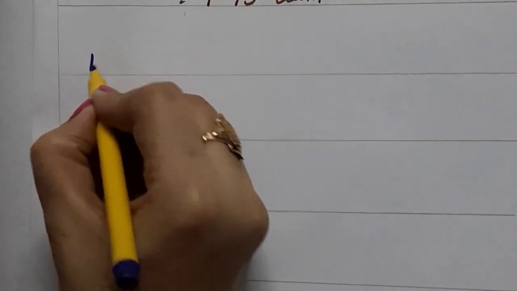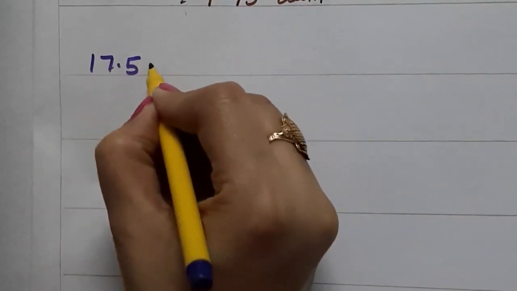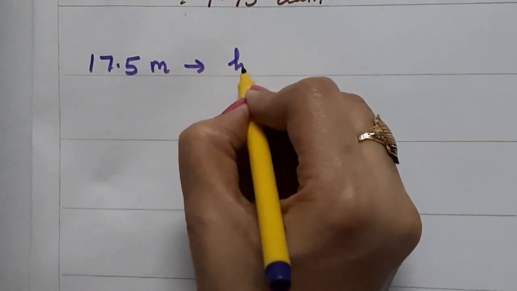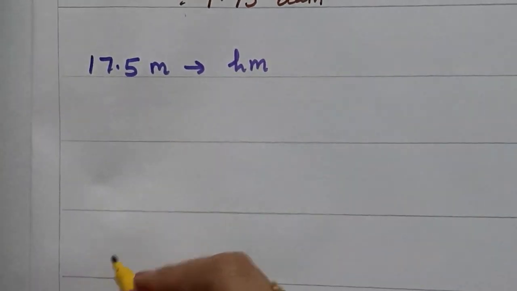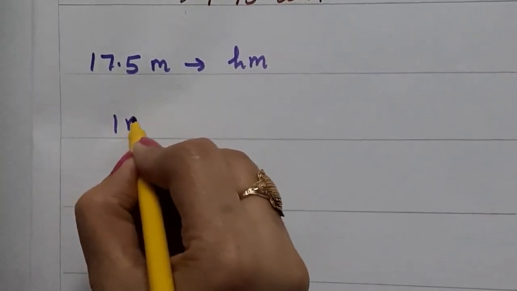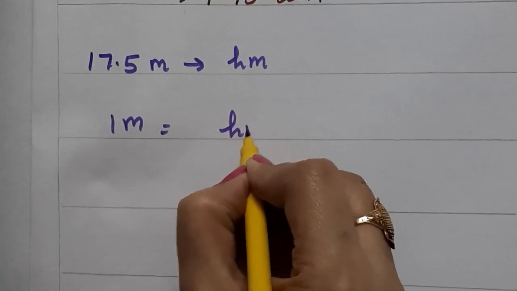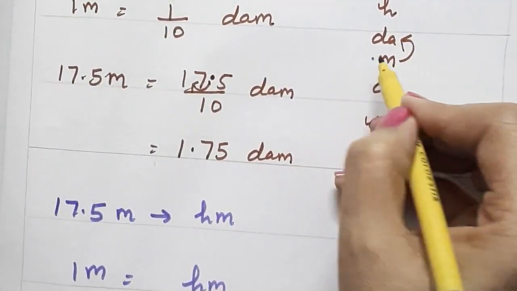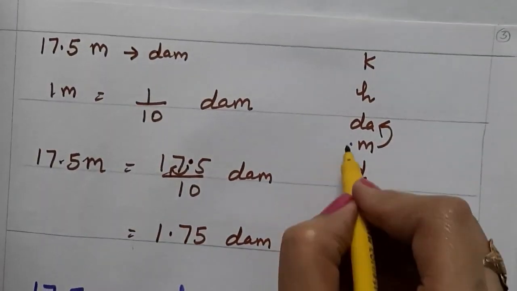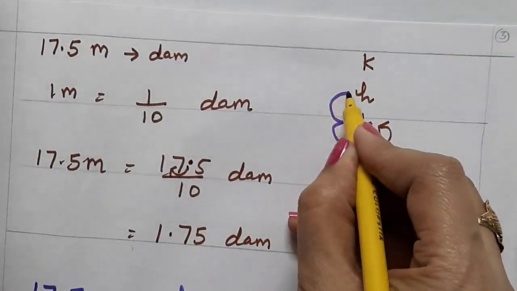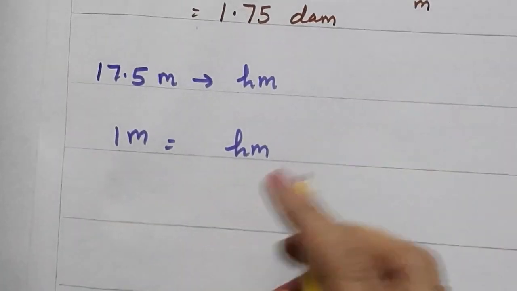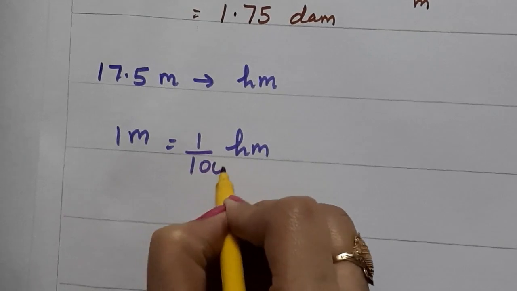Got it? In this same question, next part is convert 17.5 meter into hectometer. Now 1 meter is equal to dash hectometer. Meter to hectometer. Check here. 1 and 1. 2 steps above. So it will become 1 upon 100.